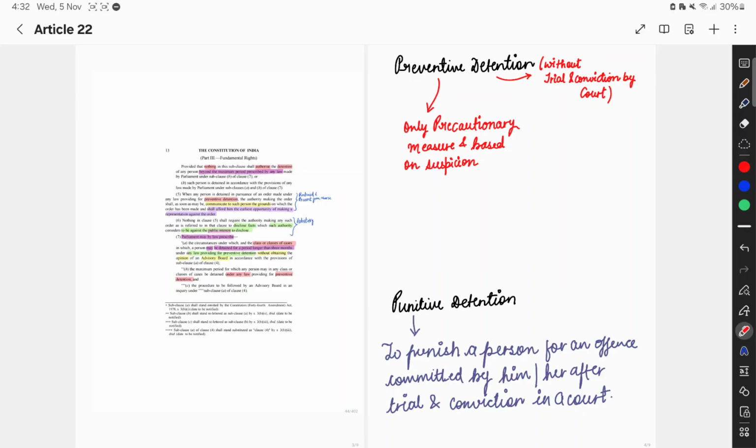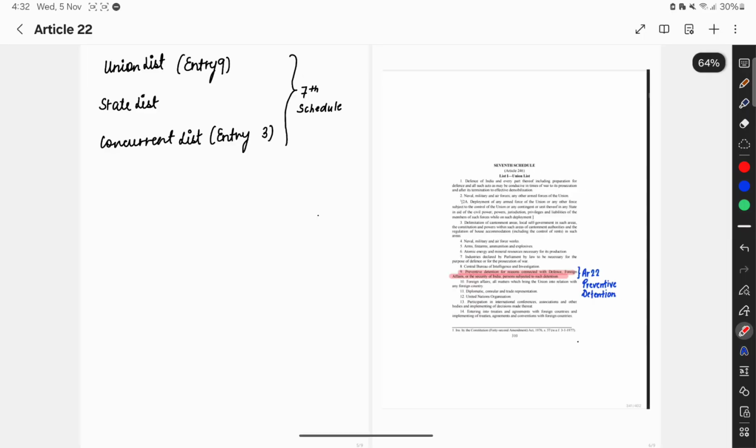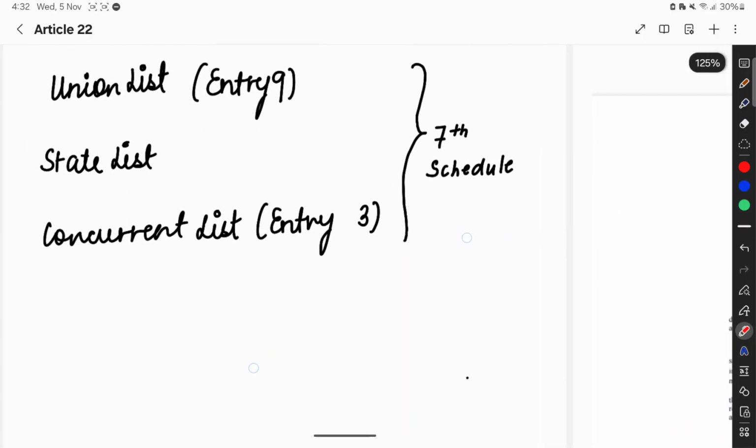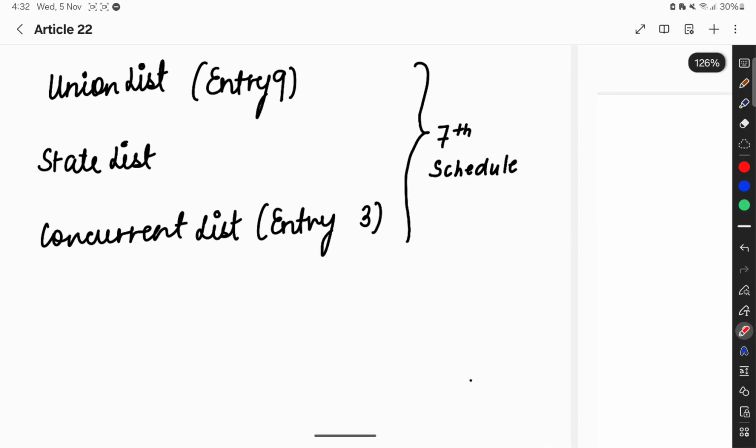Article 4, 5 and 6 and 7 provide about the preventive detention safeguards. Now the most important question is: is only Parliament allowed to make such kind of laws, or is the state also allowed to make such, because we have two legislatures, at the union level and the state level. So in that case, who has the authority to make such preventive detention laws?